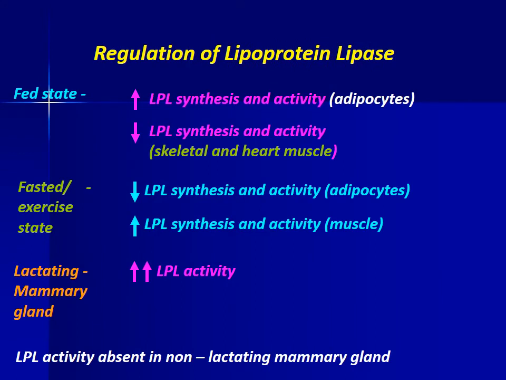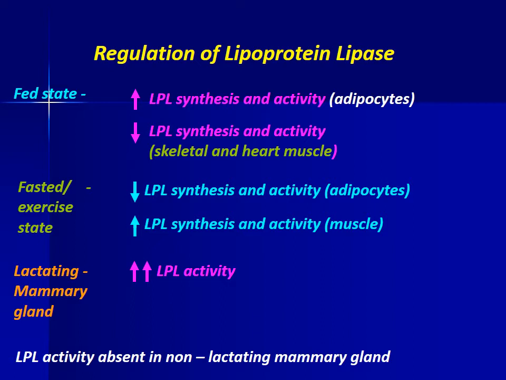Regulation of lipoprotein lipase during the fed state: increased lipoprotein lipase synthesis and activity in adipocytes, and decreased lipoprotein lipase synthesis and activity in skeletal muscle and heart muscle.